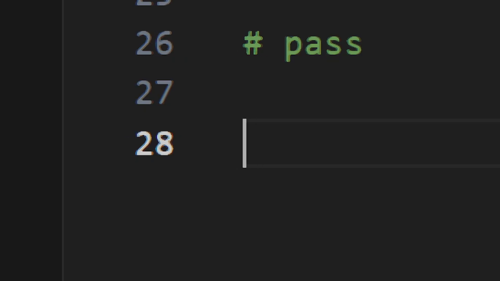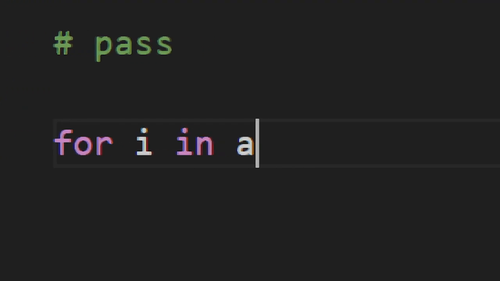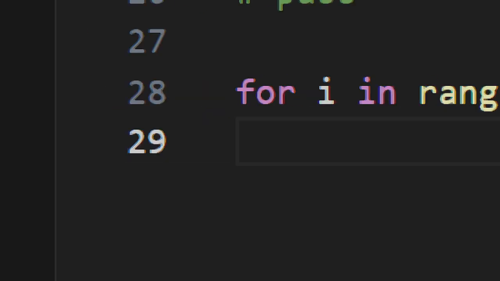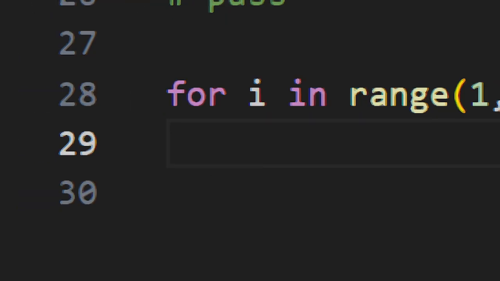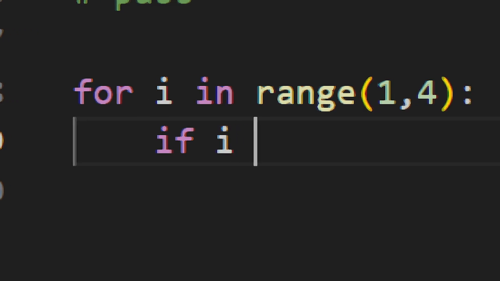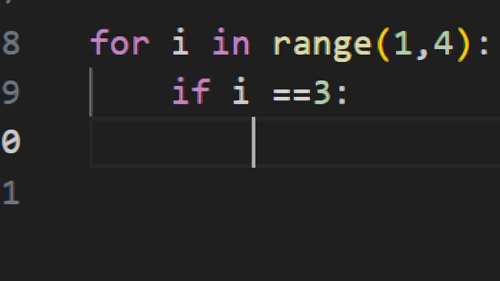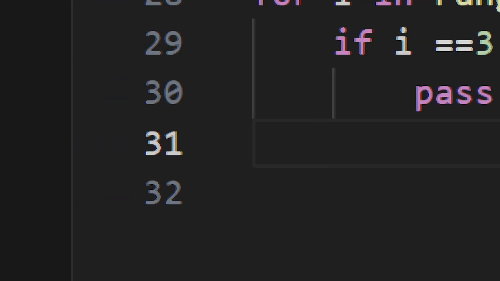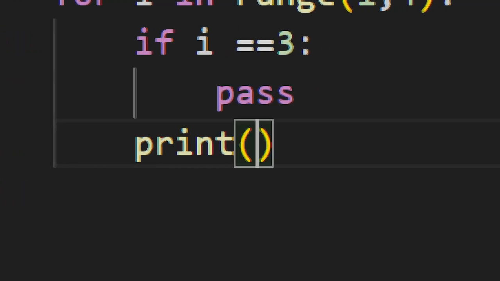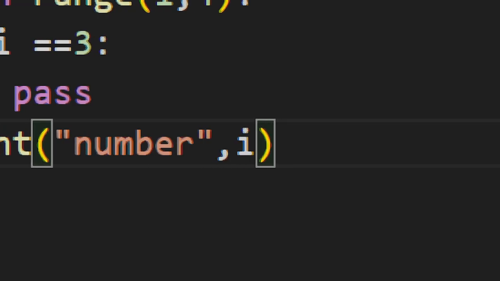For example: for i in range(1, 4): if i == 3: pass, and then print the number i.